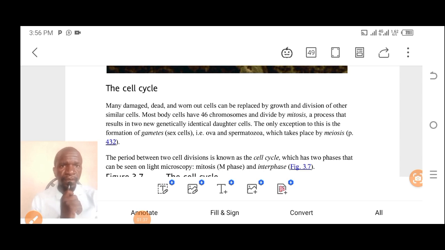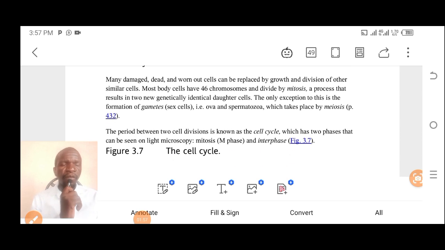The only exception to this is the formation of gametes or the sex cells. So mitosis does not happen in the female and male gametes, in the sex cells. In the sex cells or in the gametes, we call it meiosis, not mitosis. For example, the ova and spermatozoa are formed by meiosis. This I have already said, right?